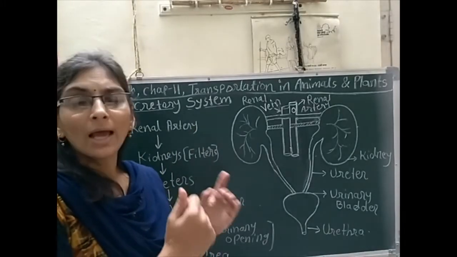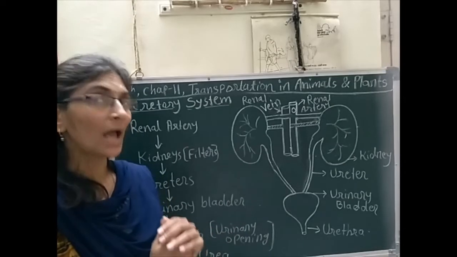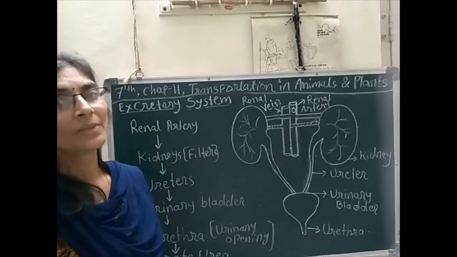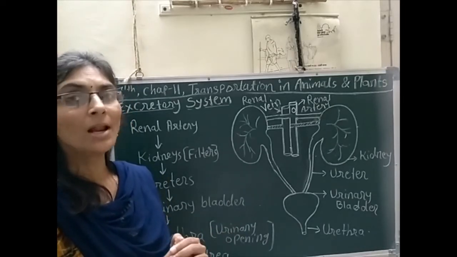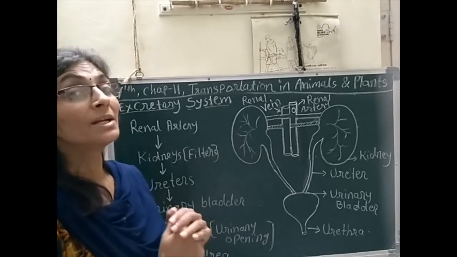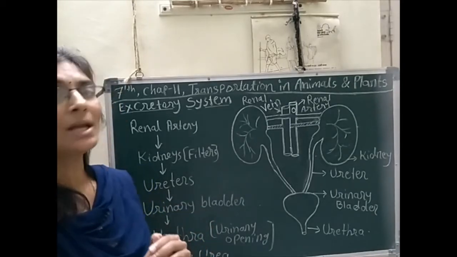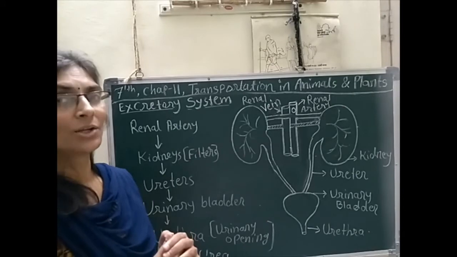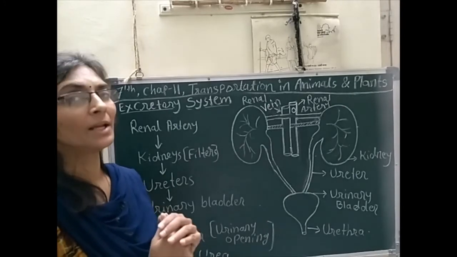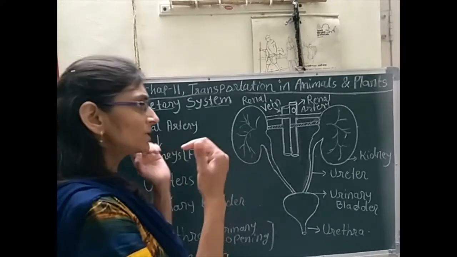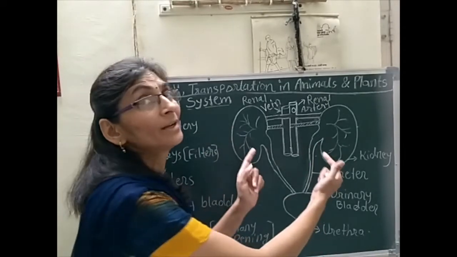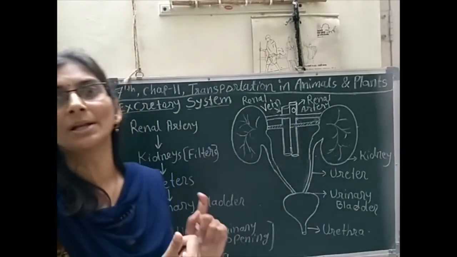If urea gets accumulated inside our body, we will get many diseases. So urea should not accumulate in our body, and it is very necessary that our kidneys work properly.